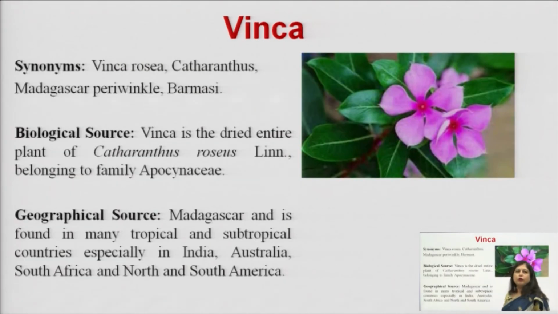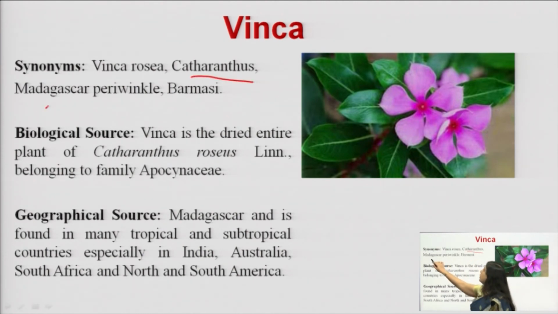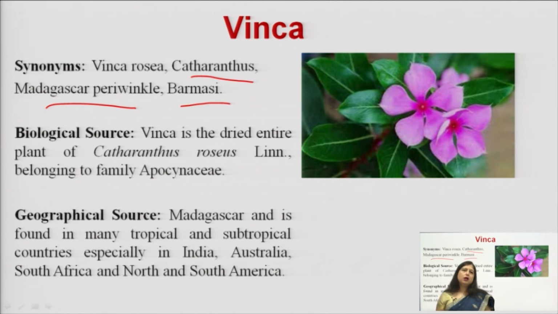So, this is about opium and now we move to the next drug, that is vinca. This is a common plant which you must have seen at many places growing wild or in gardens, but you might not know that it is a medicinally very effective drug. It is commonly known as Catharanthus or Madagascar periwinkle. In Hindi we call it Sadabahar or Barmasi because it keeps on growing throughout the year.